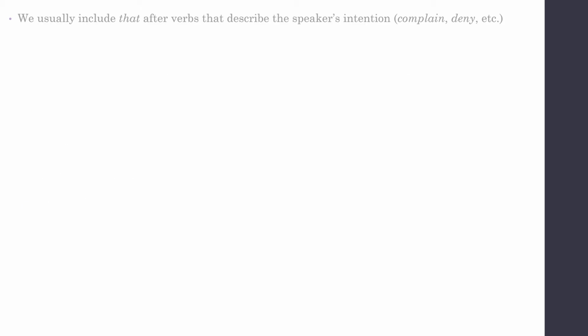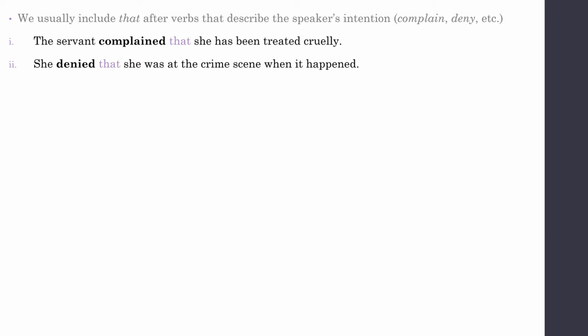Okay, moving on to the next slide, I'm going to explain certain verbs which describe certain things, in which we usually include that after the verb. For example, the first one is going to be verbs which describe the speaker's intention, such as, the servant complained that she has been treated cruelly, or she denied that she was at the crime scene when it happened.